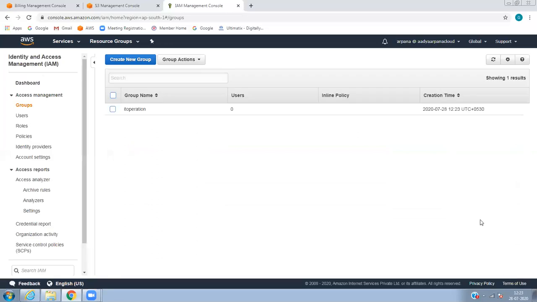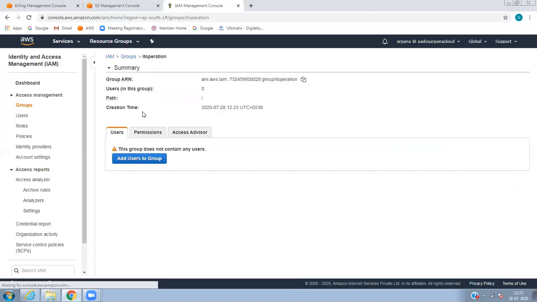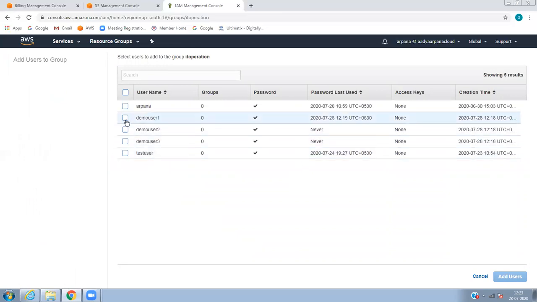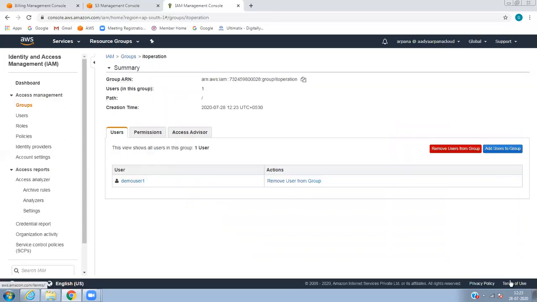So whoever is added to this IT operation group can have administrator access. So let's add a demo user, which I have created as demo user one. Just add that one user.